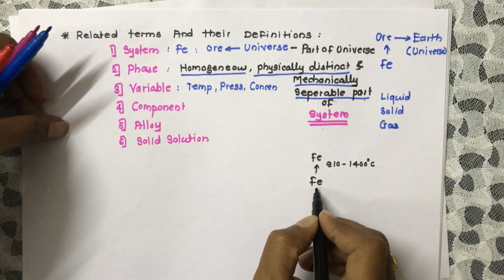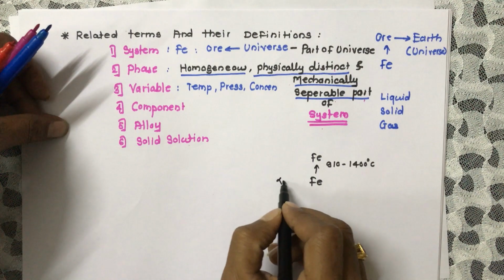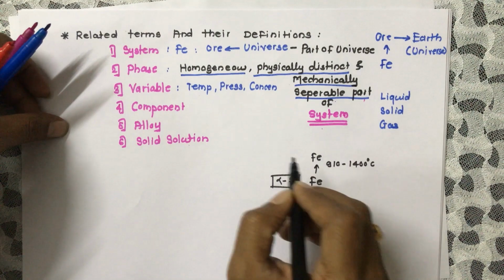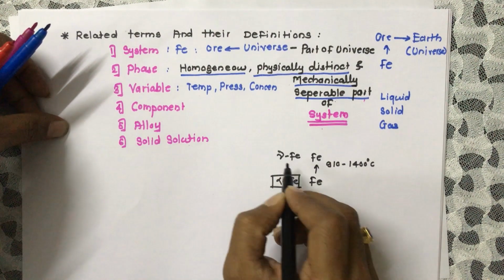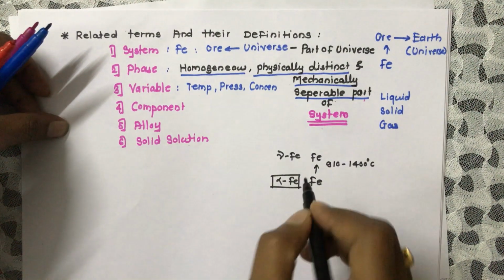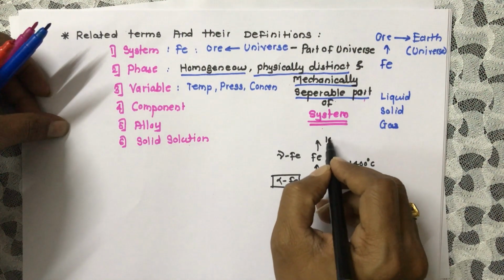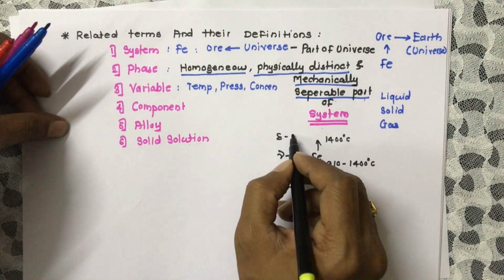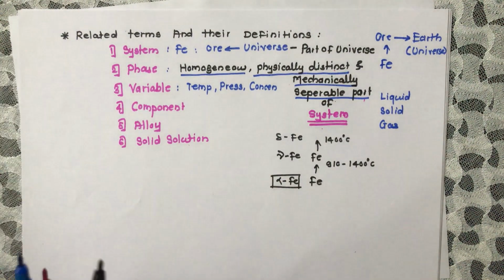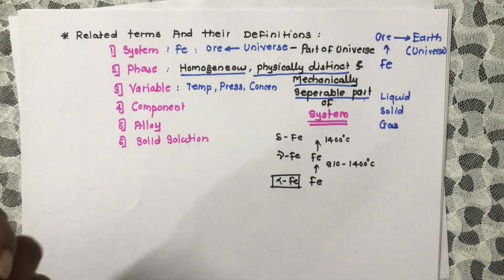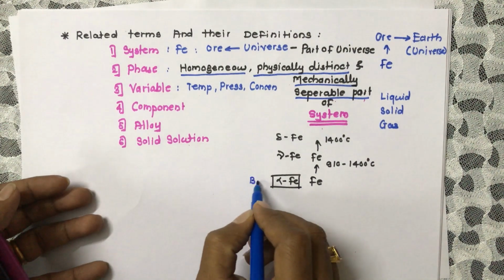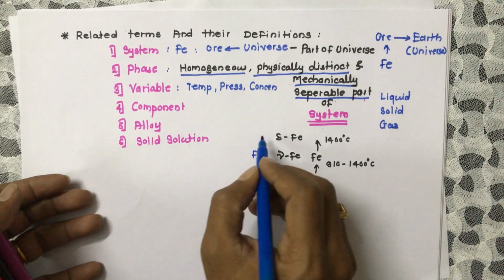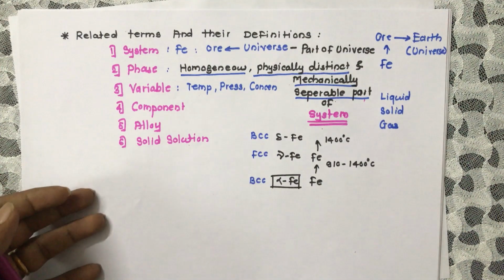Initially at room temperature we get alpha Fe, that is alpha ferrous. Here we get gamma Fe, that is gamma ferrous, and when we heat it above 1400 degrees centigrade, we get delta Fe. The crystal structures are: here we get the BCC structure, here the FCC structure, and again the BCC structure.